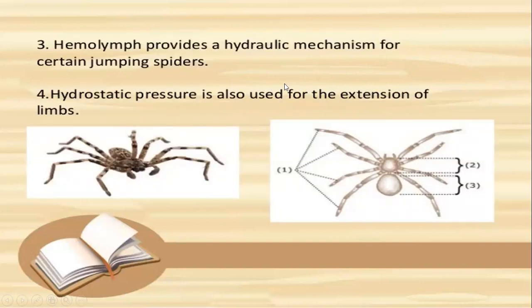Hemolymph provides a hydraulic mechanism for certain spiders that helps in jumping from one part to the other. Hydrostatic pressure is also used for the extension of limbs, how limbs extend from one segment of the body to the other. Hydrostatic skeleton or pressure may have a main role in the extension of the limbs of spiders.